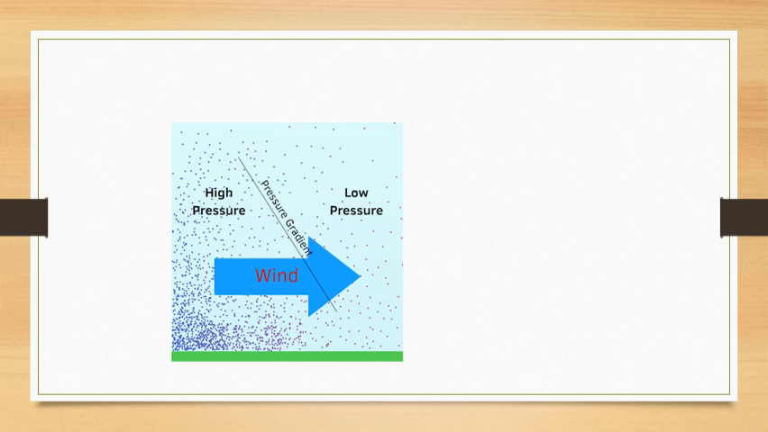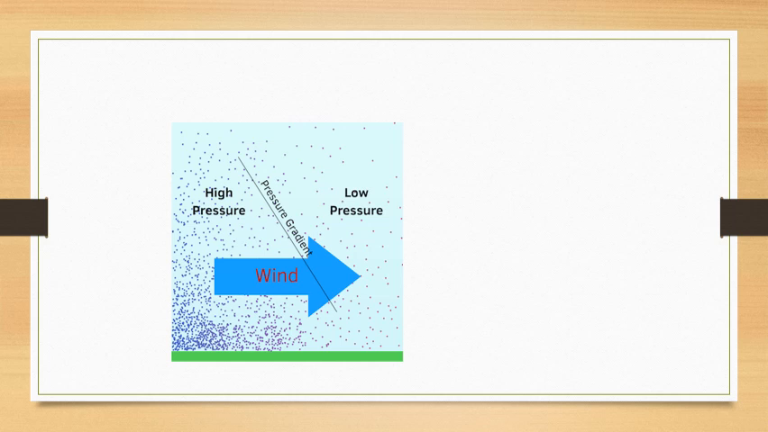Now, a very important term which is related to atmospheric pressure is the pressure gradient. Pressure gradient is defined as the decrease in pressure per unit distance in the direction in which the pressure decreases most rapidly. Or, in other words, the rate of change of atmospheric pressure between 2 points on the Earth's surface is called the pressure gradient. Winds always blow from areas of high pressure to areas of low pressure.